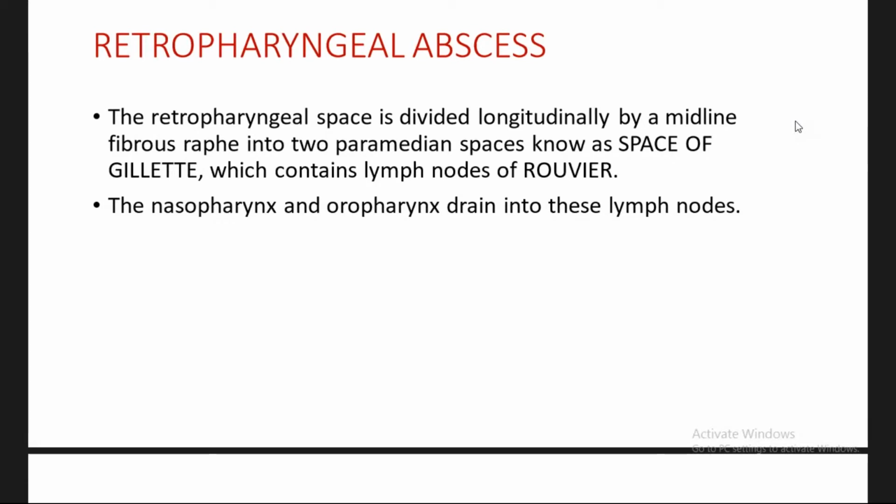The space is divided in the midline by a fibrous raphe into two paramedial spaces, known as the space of Gillette, which contains the lymph nodes of Rouvier. The nasopharynx and oropharynx drain into these lymph nodes.